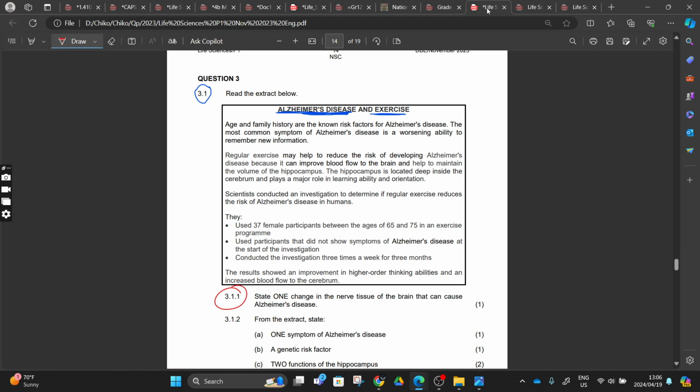Scientists conducted an investigation to determine if regular exercise reduces the risk of Alzheimer's disease in humans. They used 37 female participants between the ages of 65 and 75 in an exercise program. Participants did not show symptoms of Alzheimer's disease at the start of the investigation. They conducted the investigation 3 times a week for 3 months. The results showed an improvement in higher order thinking abilities and an increased blood flow to the cerebellum.